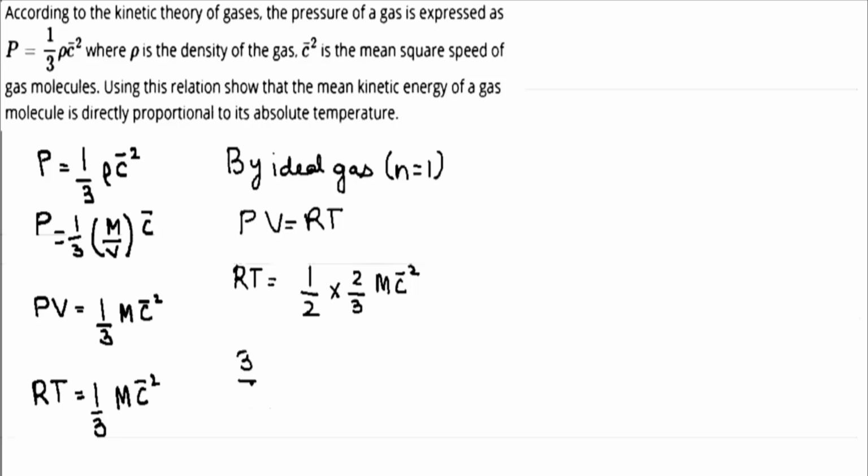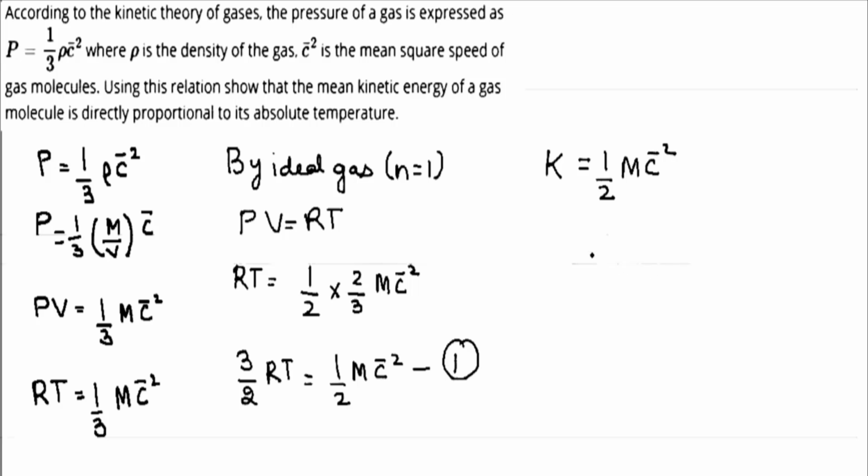It becomes 3 by 2 RT is equal to half mc square, and half into m, speed square, is basically kinetic energy. So kinetic energy is half mc square. So let us label this as equation number 1. So this equation 1 will now become kinetic energy is equal to 3 by 2 R into T, where 3 is constant, R is a gas constant, and 2 is also a constant.